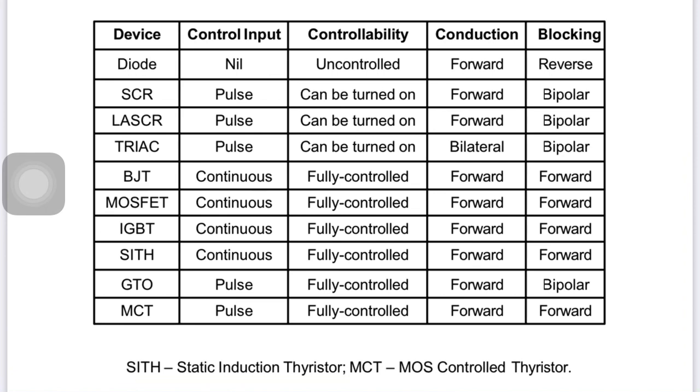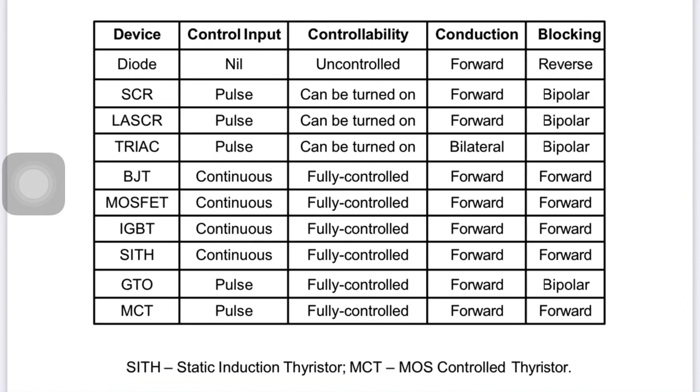There is no other control terminal present on a diode. That is why a diode is called a unidirectional switch, which allows current only in the forward direction, right? So control input is nil. Controllability is uncontrolled. We do not control that device as per our time requirement. There is a fixed time with a diode, right?